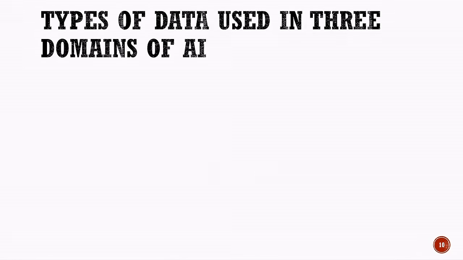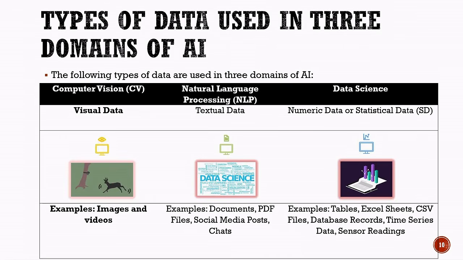Now, let us understand the types of data used in three important domains of artificial intelligence. The three domains are computer vision, natural language processing, and data science. First, we have computer vision, or CV. It mainly works with visual data. Visual data includes images and videos. For example, an AI system can analyze an image to identify objects or recognize patterns.